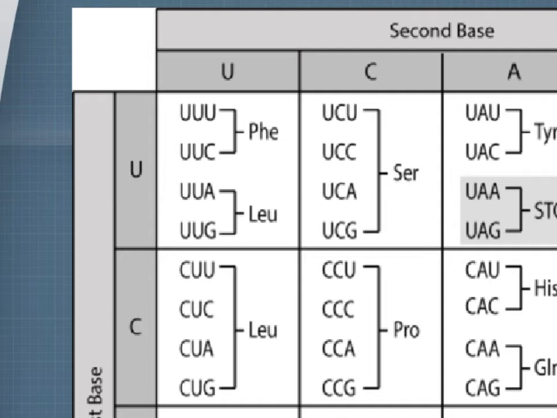For example, you can see the topmost codons are UUU and UUC, which code for phenylalanine. So if mutation happens in these codons, then UUU will not remain as it is.